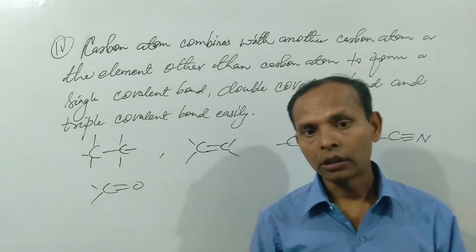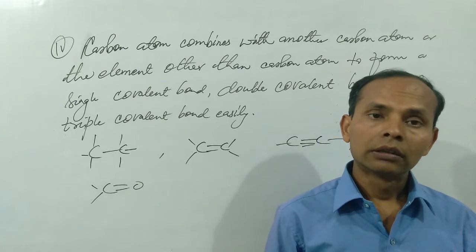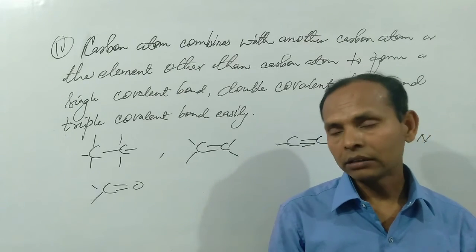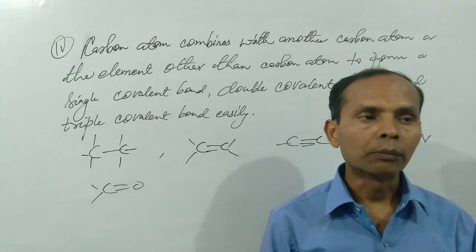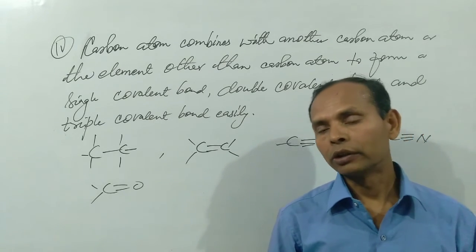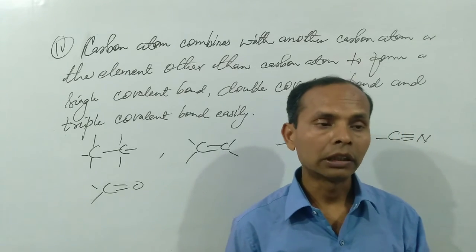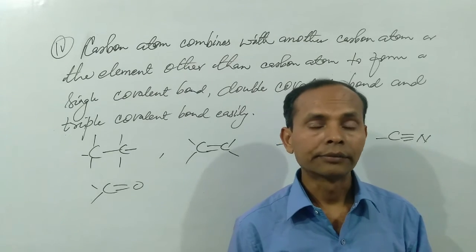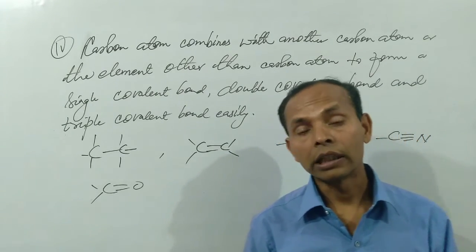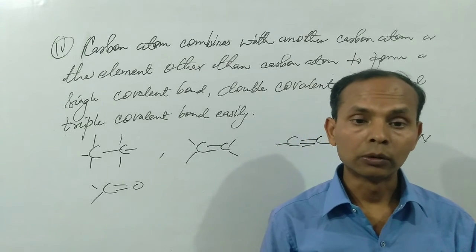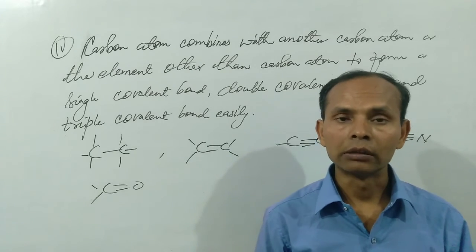And we have also seen that carbon forms cyclic rings. When carbon combines with more and more carbon atoms to form cyclic compounds like cyclopropane, cyclobutane, cyclopentane, this is another property. In the last property, we see that a carbon atom combines with any other carbon atom or an element other than carbon to form a single covalent bond, double covalent bond or triple covalent bond